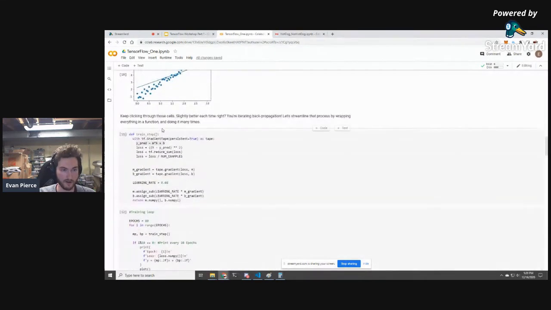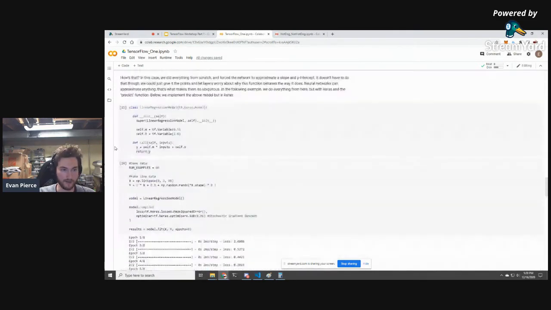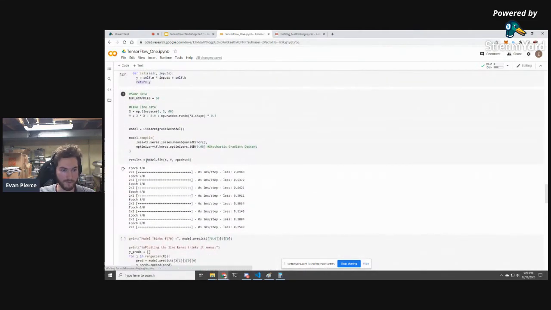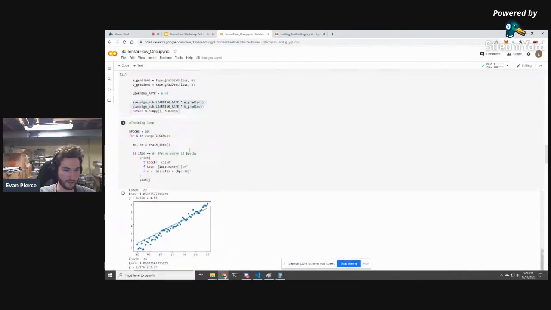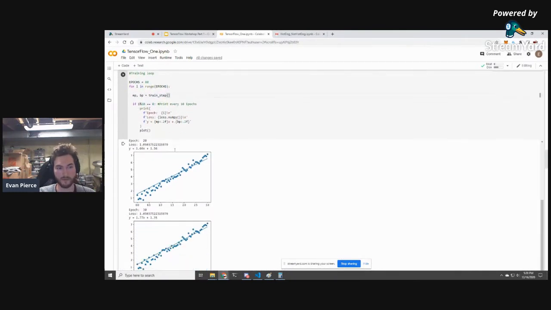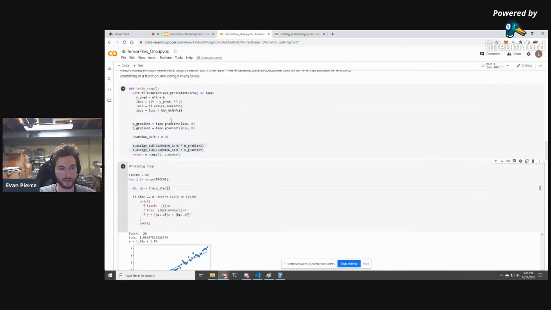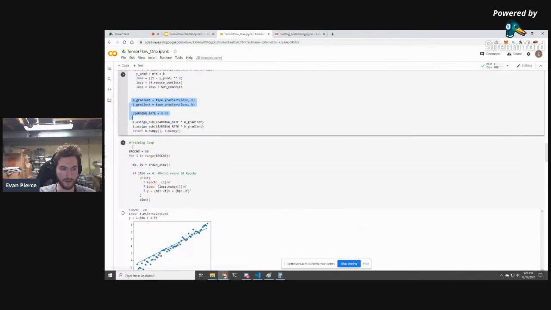So in our manual loop that we wrote, we have gradient descent right here. We are calculating the gradients and then using that to update the weights. And then finally, we have one more function here. We have model.fit, and then we have a number of epochs. As you can guess, we also just wrote that from scratch. We said for i in range epochs, and then we're calling TrainStep. So we have essentially written the model, the loss, the optimizer, and then the fit loop.